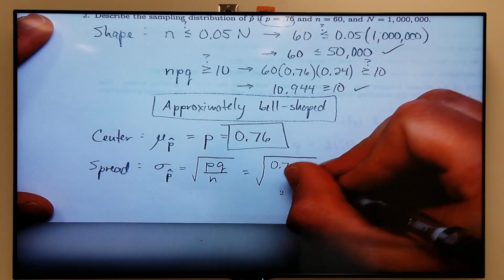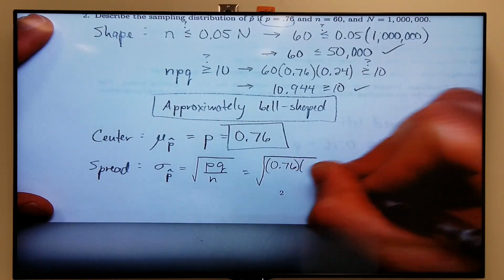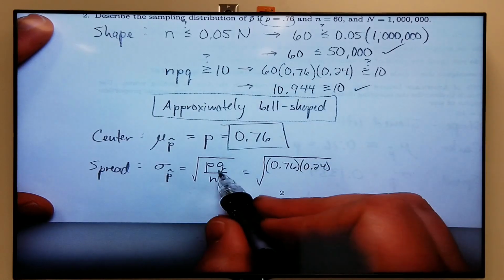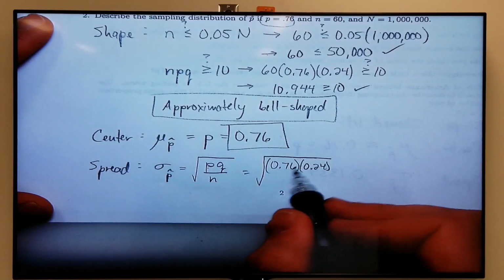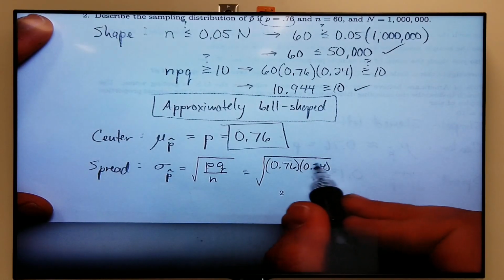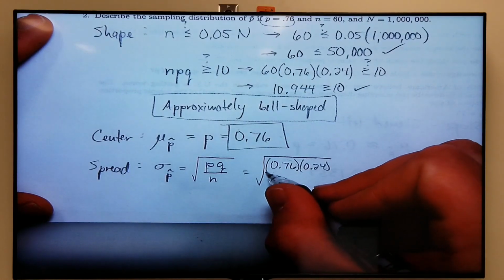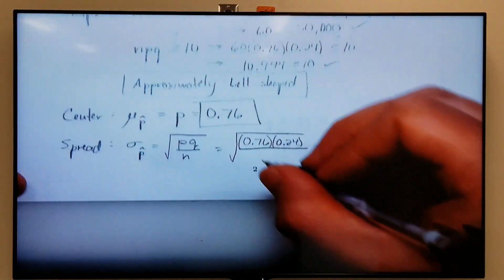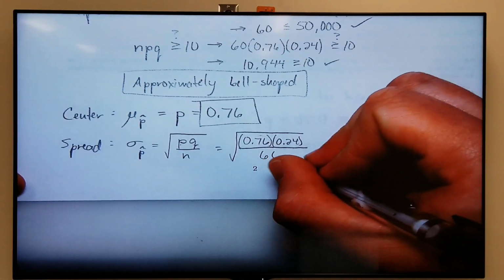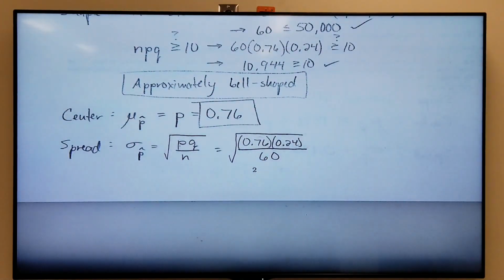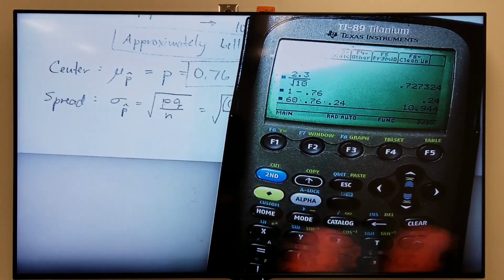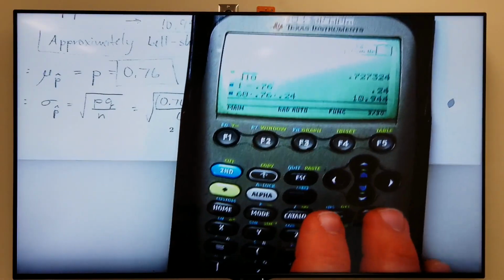That's 0.76 times 0.24, right? Remember, q is 1 minus p, so 1 minus 0.76 is 0.24. And then divided by n, n was 60, right? So divided by 60. Let's punch this into our calculator. So I'm going to show you mine.